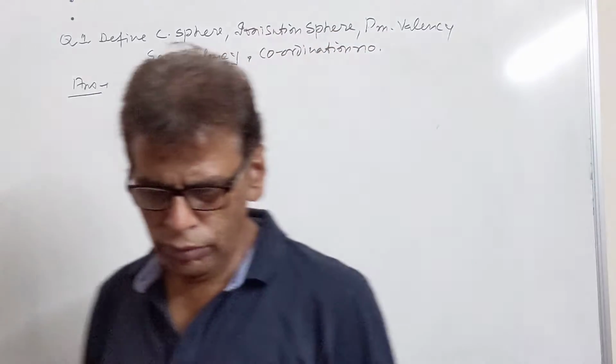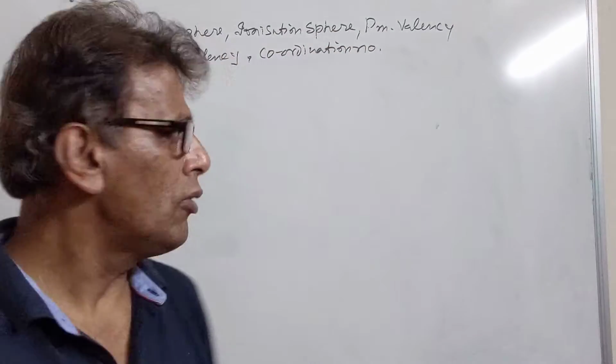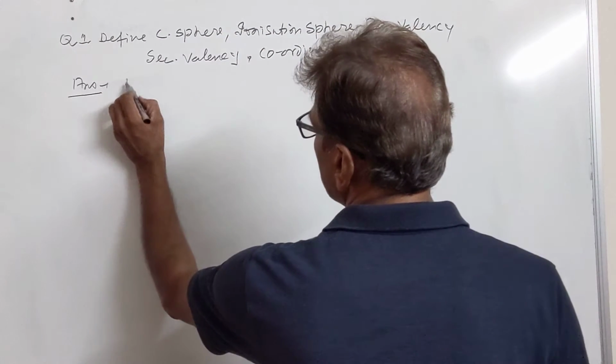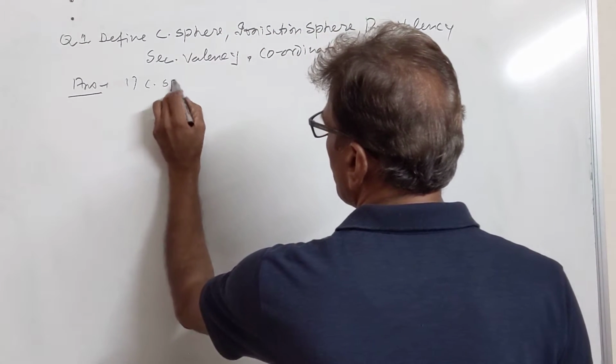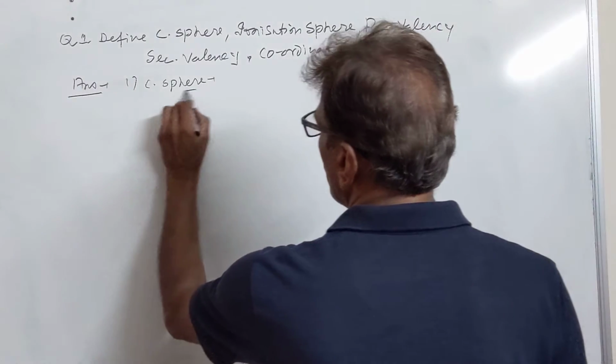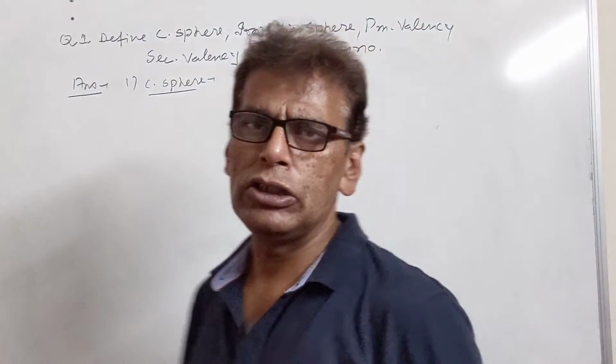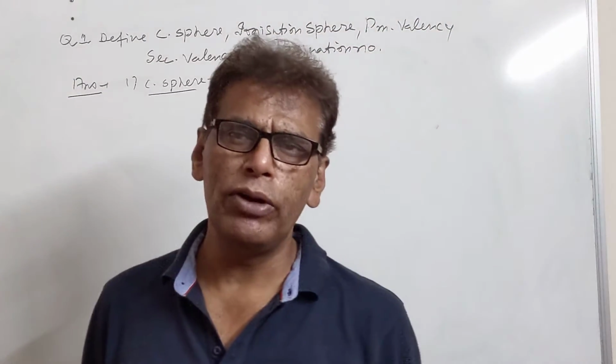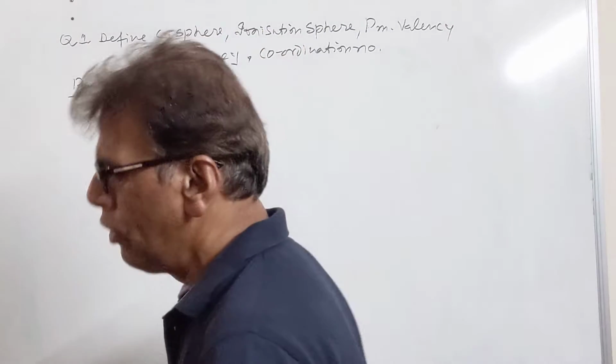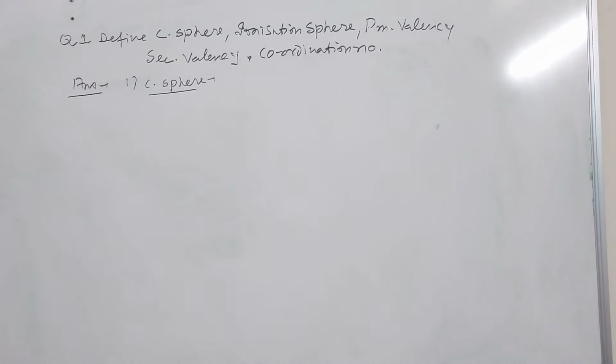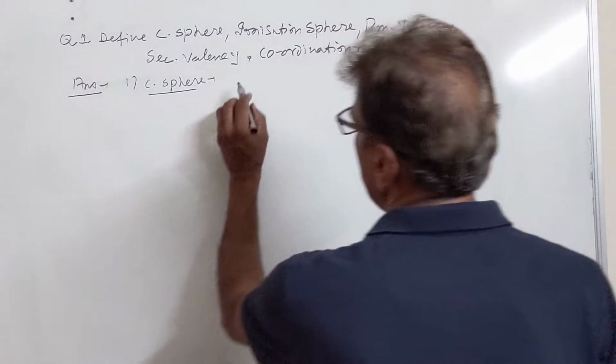So first of all we will be taking this definition, coordination sphere. It is the species which are included in the square bracket, or the species which are joined together by means of coordinate bond and are represented in the square bracket. They are called the coordination sphere.